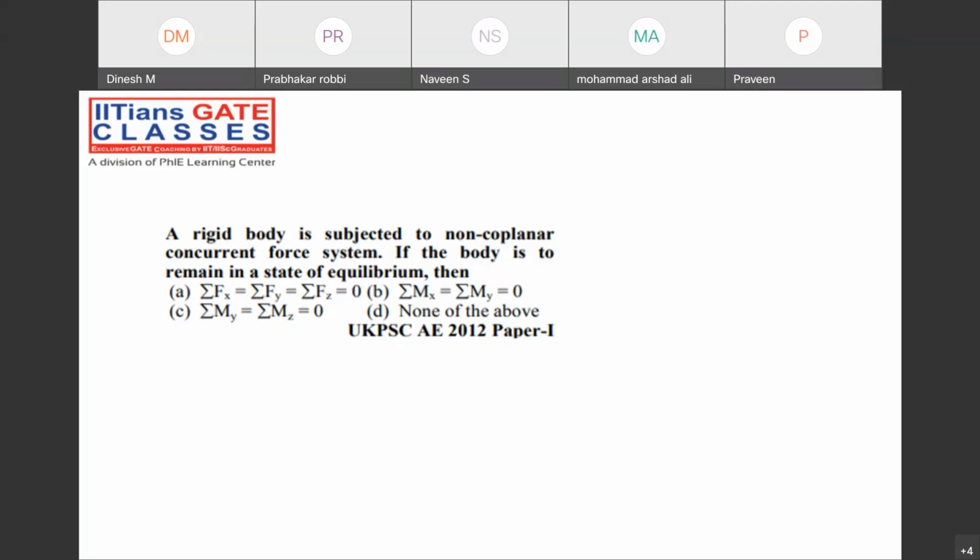Then B and C will be gone, D will be gone. And when the forces are acting in different planes, my dear friend, the summation of all the forces in the horizontal direction must be 0, in the y direction must be 0, and along the z direction must be 0, because it's a 3D system. I already mentioned non-coplanar means a 3D force system.